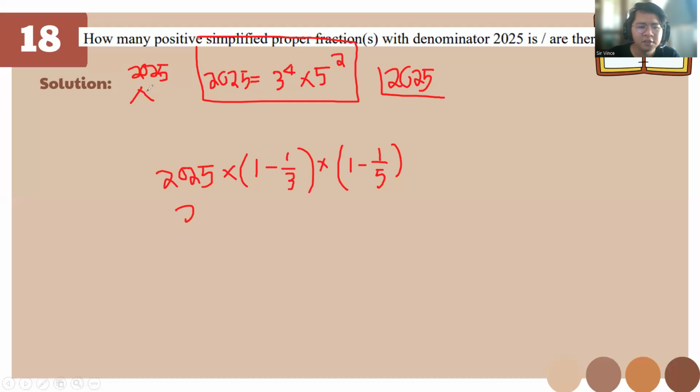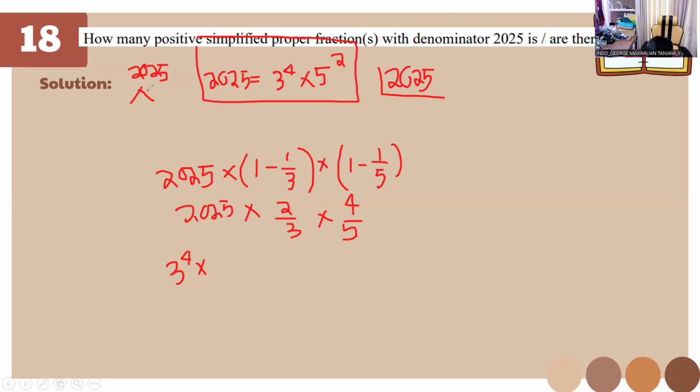For this one, it's going to be 2025 times 1 minus 1/3, class? 2/3. Times this one is going to be 4/5. But we know, class, that 2025 is composed of 3 to the 4, right?